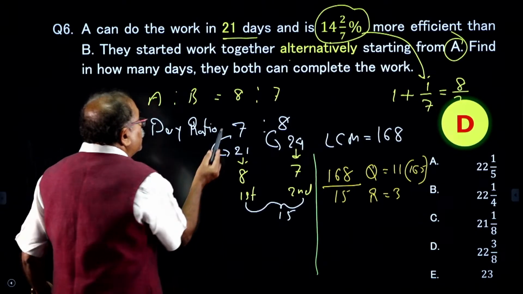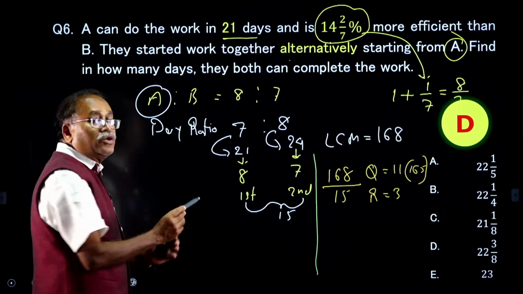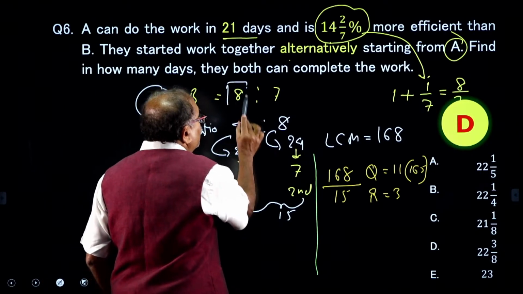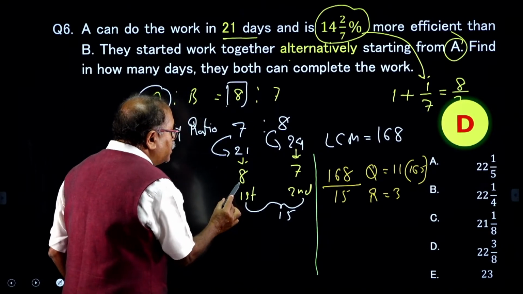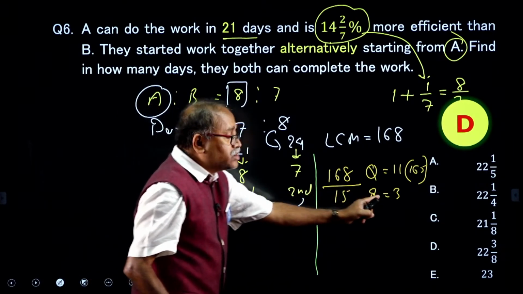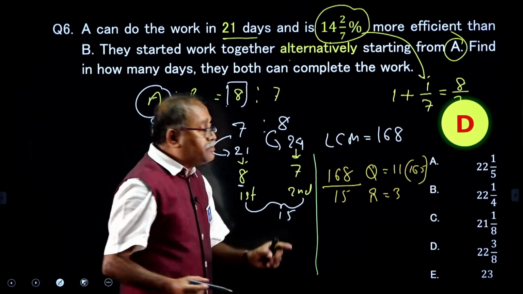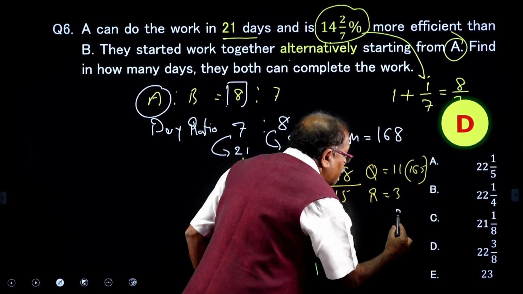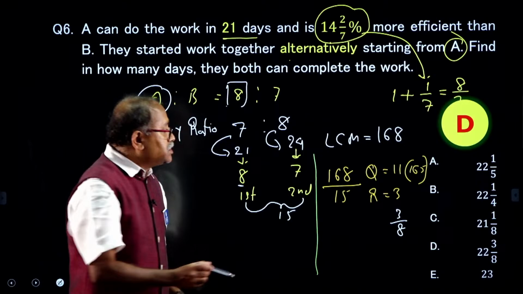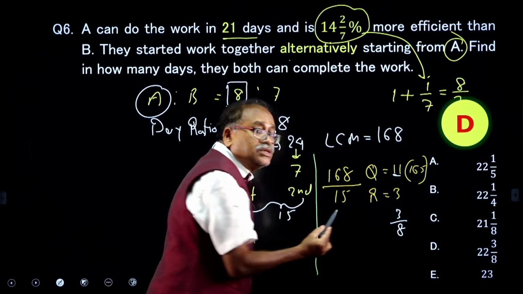It is A who will take up this unit, because the first day is A, and A has an efficiency of how many units per day? 8 units per day. He has to complete 3 units. How much time will he take? He will take 3 by 8 days. So, what is the total number of days? I need 11 such sets.